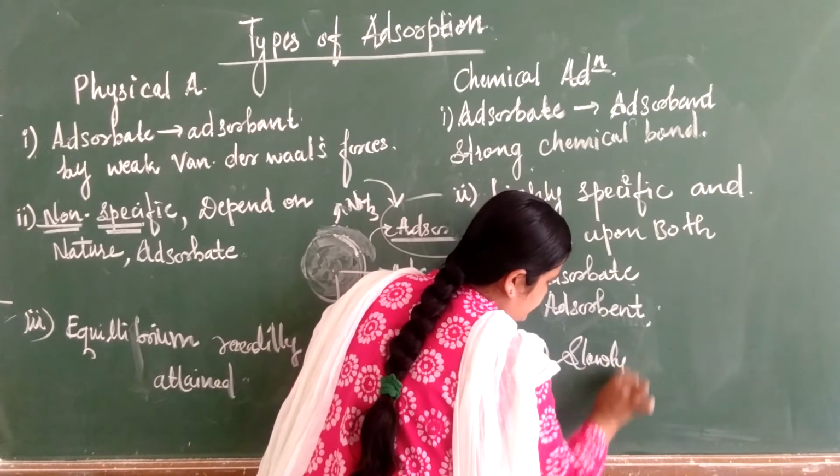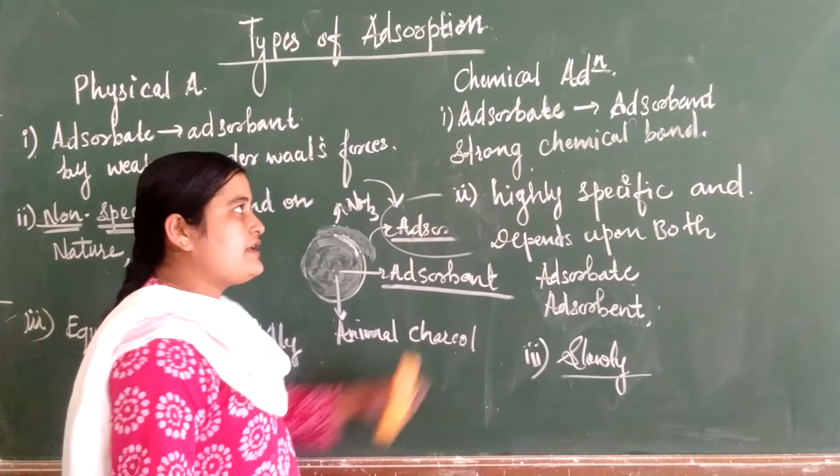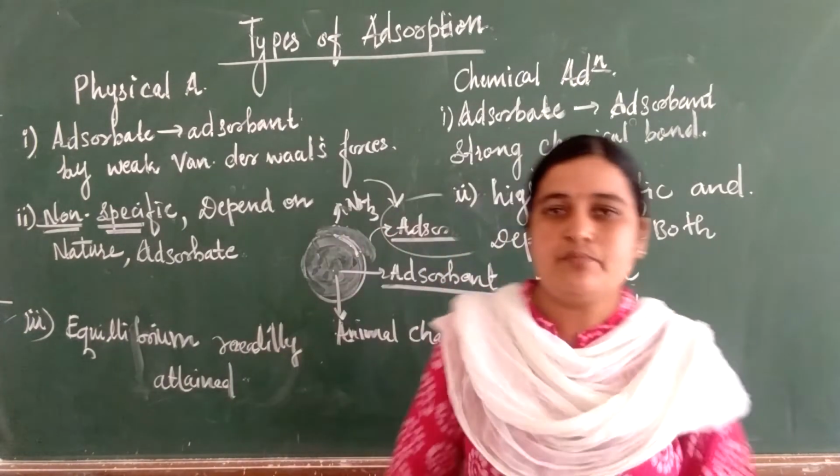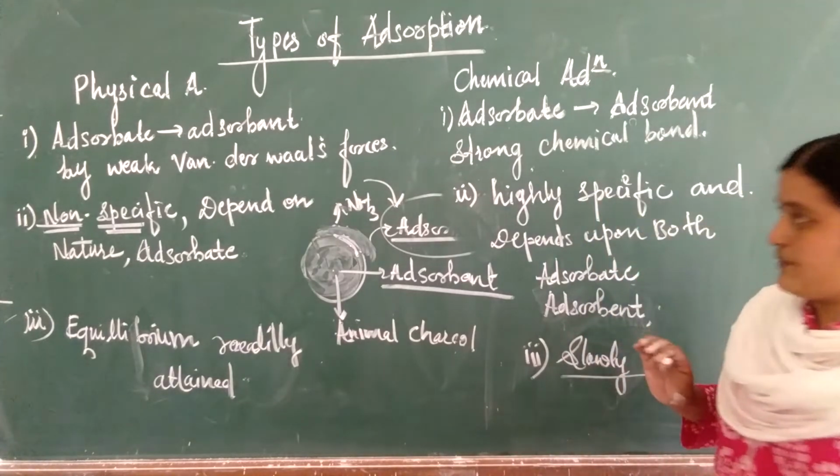The equilibrium stage can be reached, but only slowly.